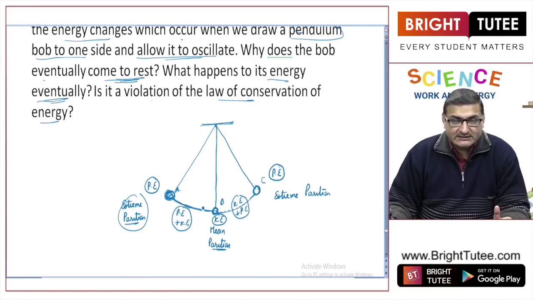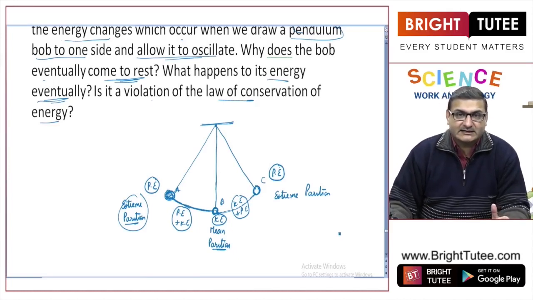The energy is not getting destroyed somewhere, it is just getting converted. That is why it is not a violation of the law of conservation of energy. So, this is the energy transformation taking place in a simple pendulum. I hope this is clear to you.